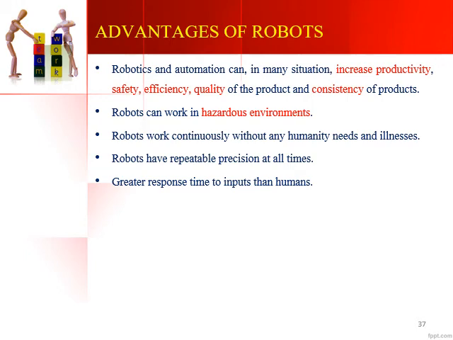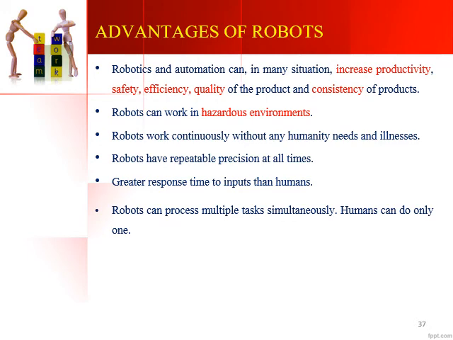Human beings need to think what is to be done, and then they have to act, or then they have to work. Whereas as soon as the parts are received, the robot will immediately begin working. So the response time of a robot is more compared to that of humans. That is how robots do the work very quickly, and it saves a lot of time.